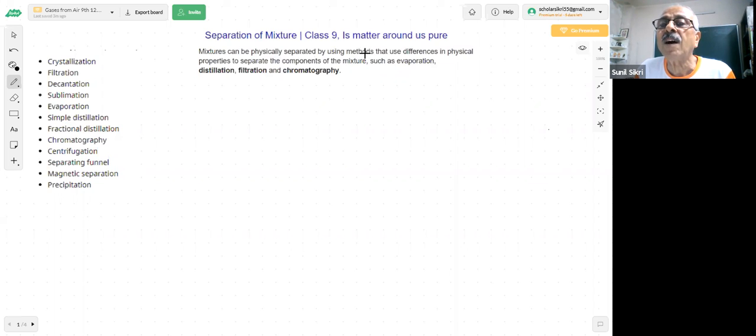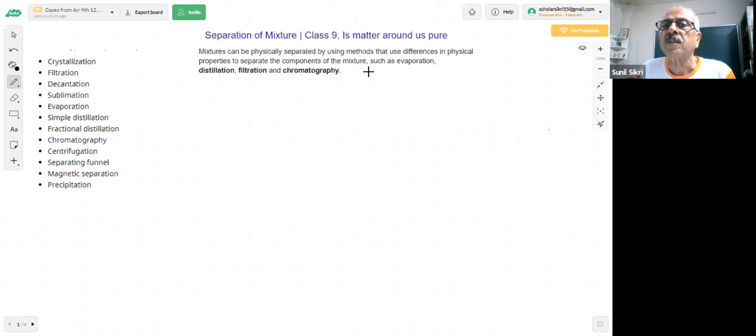What will be the principles of separation? Why should we be able to separate two different compounds? That is our question. So here you can see, mixtures can be physically separated by using methods that use differences in the physical properties to separate the components of the mixture. Therefore, there is a difference in the physical properties. What type of physical properties are we talking about? Here we have discussed with you.